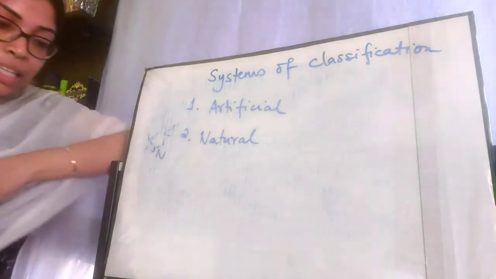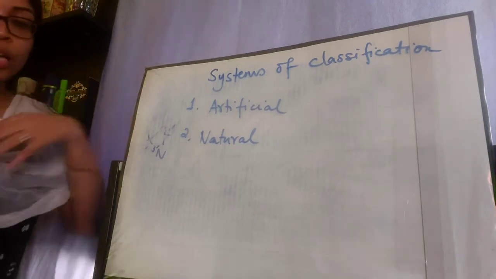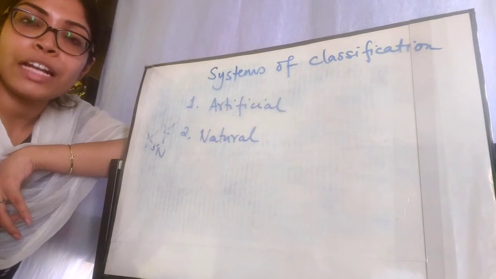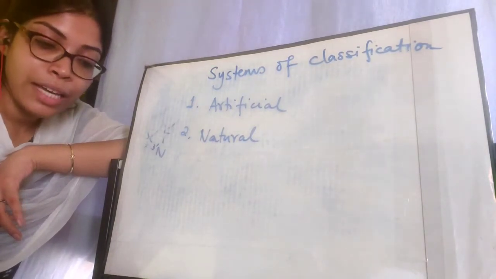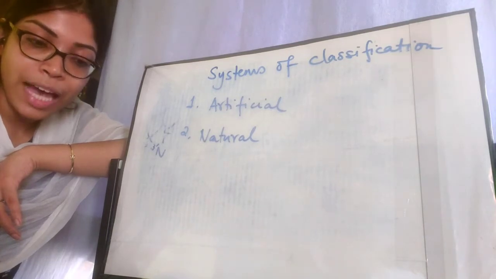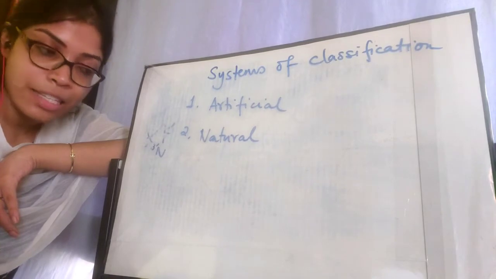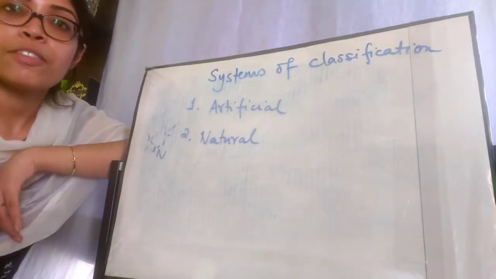This type of classification continued till the middle of the 18th century. Scientists realized that this type of classification was not a very proper one, so they stopped it. After that came the natural type of classification.